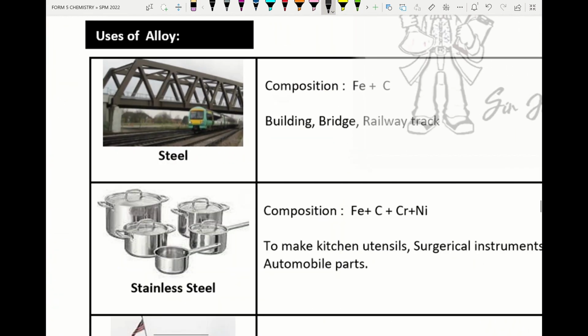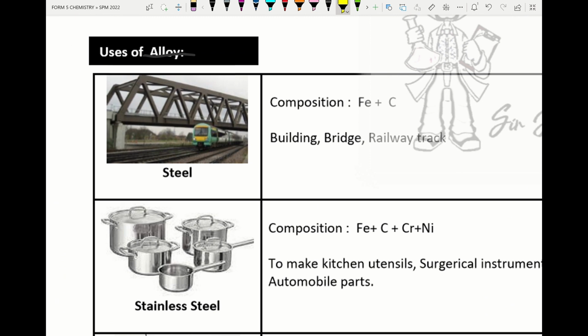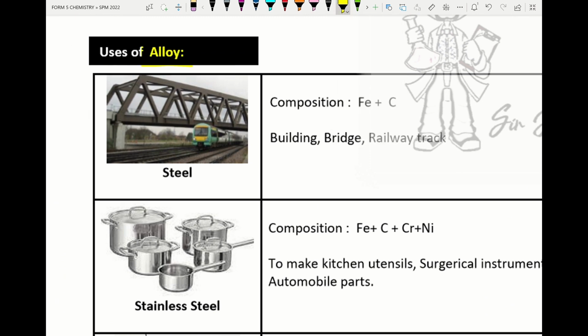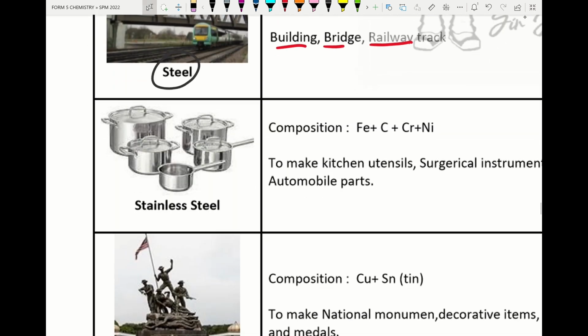All right, so the next part is alloy. Alloy is a mixture of two or more elements in which the major element is a metal. So please remember steel. The composition of steel is iron and carbon, and it is used to make buildings, bridges, railway tracks. All right. So next one, stainless steel.